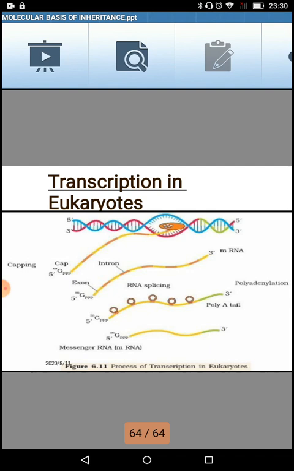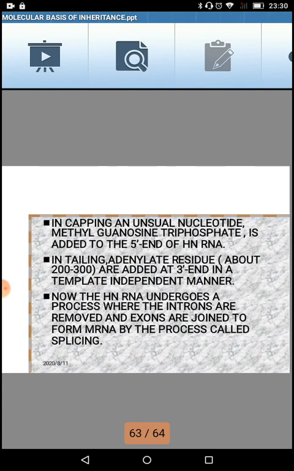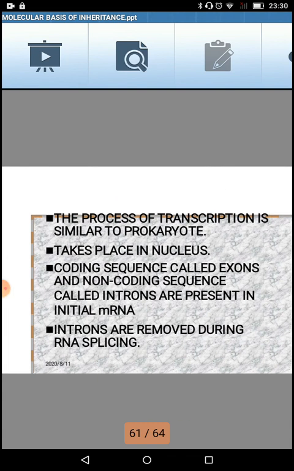polymerase are needed. In prokaryote there is no post-transcriptional modification required of the messenger RNA, whereas in eukaryote there is post-transcriptional modification required in the form of RNA splicing. So these are some differences between the transcription of the prokaryote and the eukaryote. Now let us go through the slides where I have noted down the whole write-up.